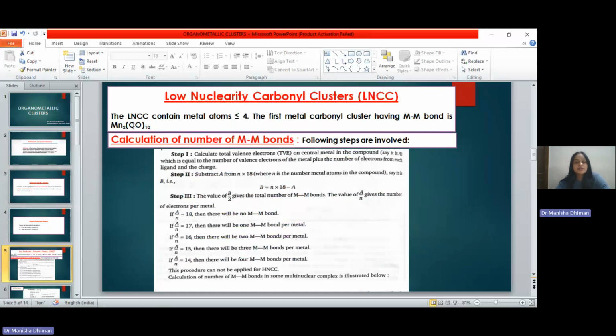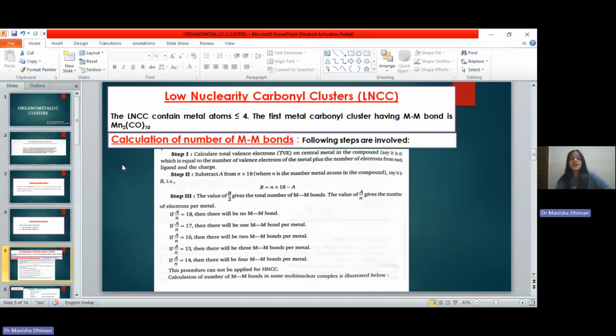In this compound, the central metal atom is manganese. The total number of valence electrons will be calculated on the basis of its electronic configuration. Manganese has atomic number 25, so its electronic configuration is 4s2 3d5. So the total number of valence electrons in manganese is 7.